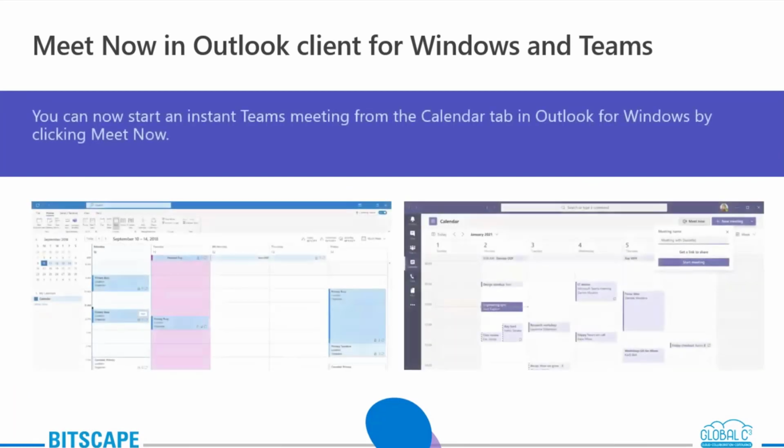Next one we have is Meet Now in Outlook client for Windows and Teams. This feature is helpful when you want to start an instant Teams meeting. This is possible from both views. You can start from your calendar and your Outlook. Let me show you how you can do this.